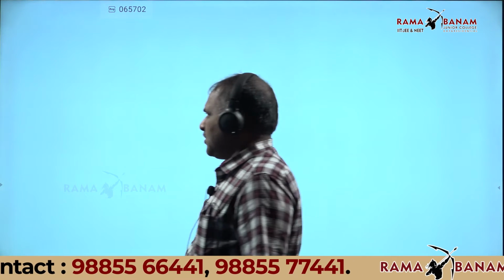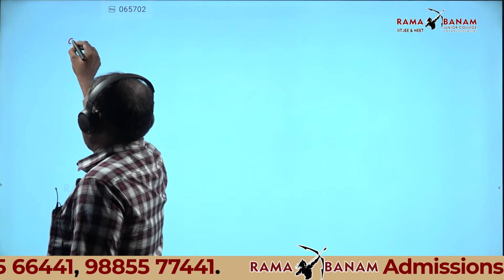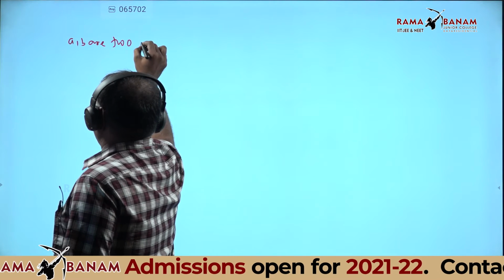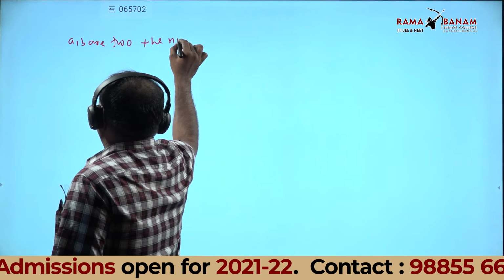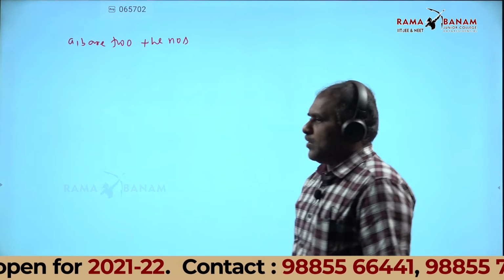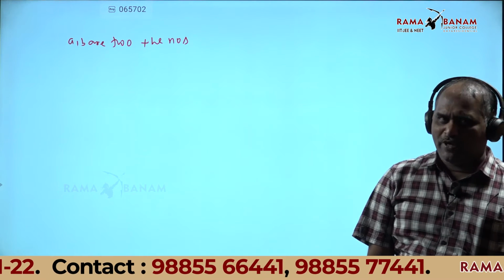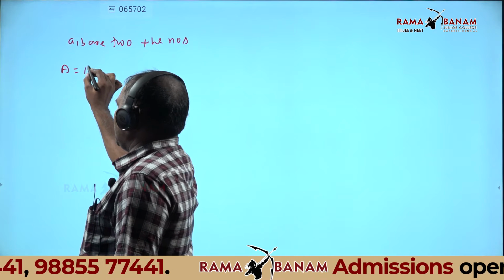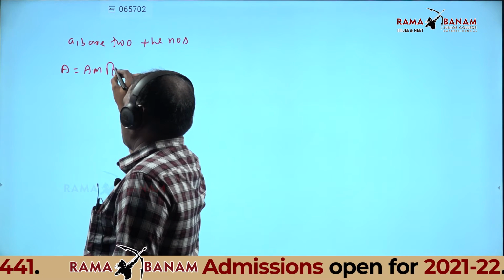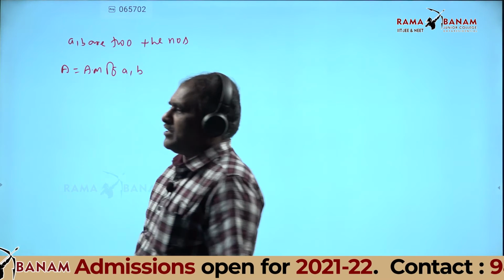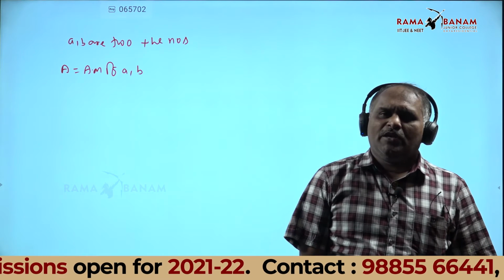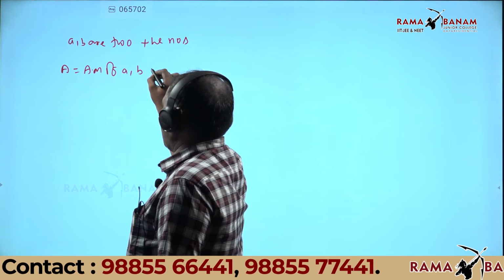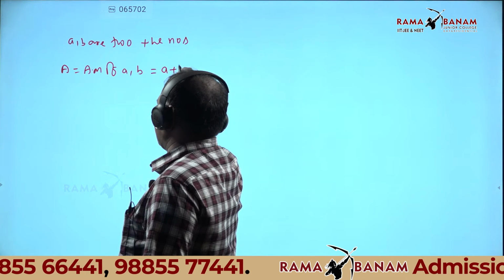Listen everyone. Here A, B are two positive numbers. Capital A is equal to the AM of A, B. What is the arithmetic mean of two numbers?